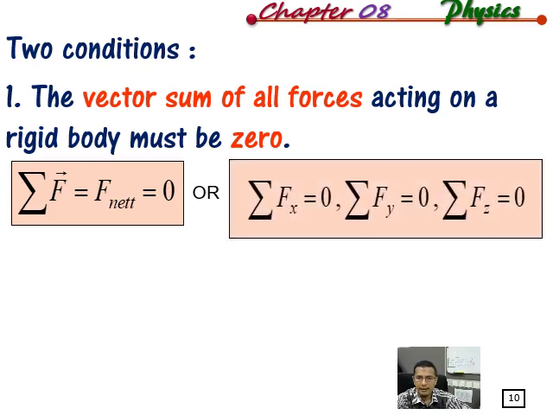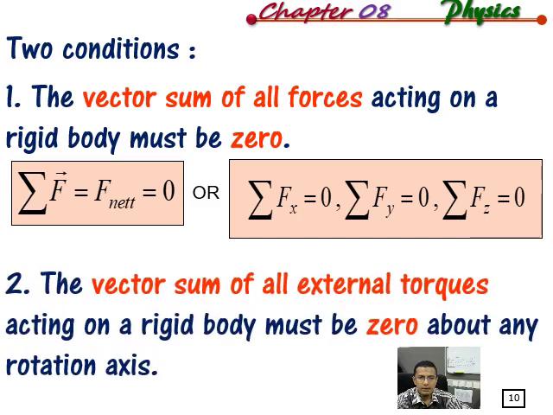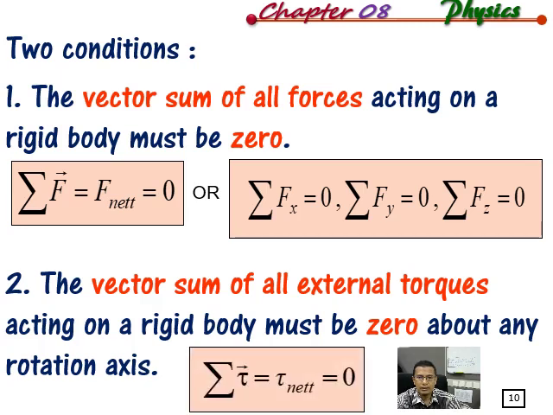Okay. The second one will be the vector sum of all torques acting on the rigid body also must be zero for the rigid body in equilibrium. If one of them is not obeyed, the rigid body will not be in equilibrium. Okay, the net torque will equal zero.